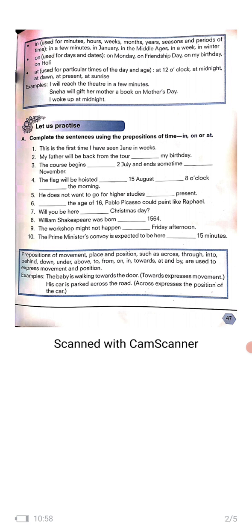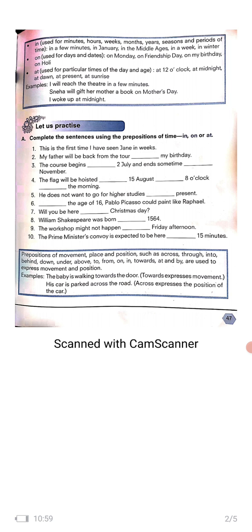If our sentence is talking about minutes, hours, weeks, months, years, seasons, then we should use in. Then on can be used for days and birthdays or any holiday or any specific day, and at is used for times of the day and age. So while solving this, you should be referring to the box.